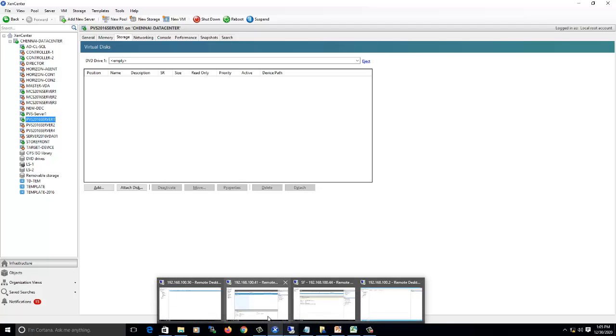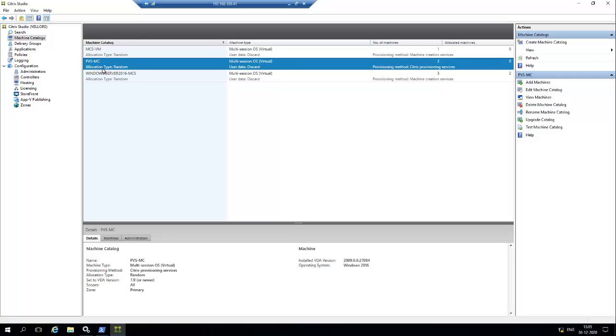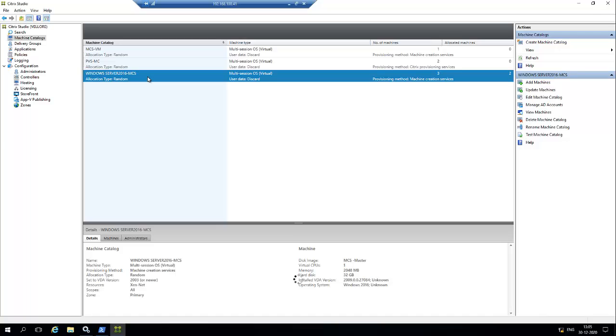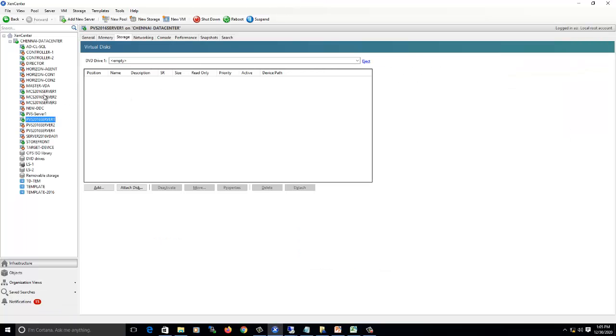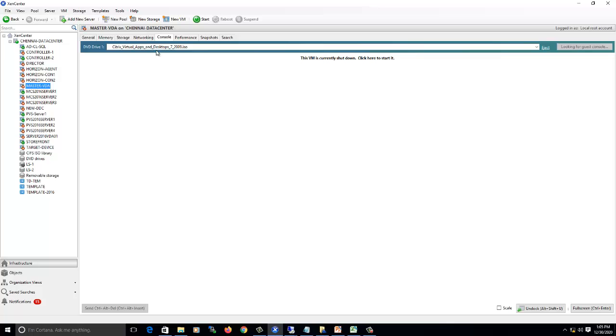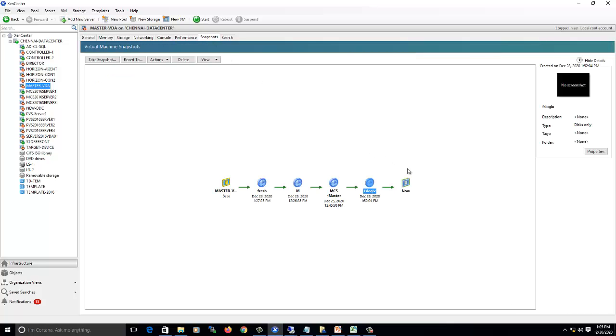For image update, this is the PVS-based machine catalog. Here you can see the provisioning method, Citrix Provisioning Service. This is the MCS-based machine catalog. Here the disk name, this is MCS master, this is one of the snapshots. When you are doing the image update, we need to use the snapshot. I will show you the snapshot on the master image. So this is our master image, where we can see the snapshot name MCS master.